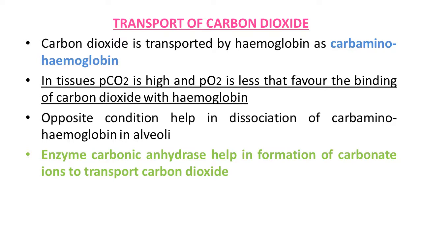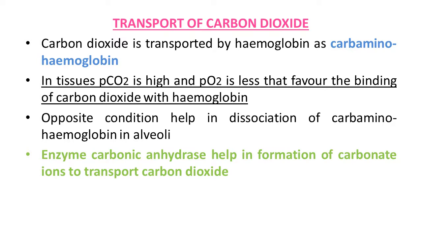At the tissue site, where the partial pressure of CO2 is high due to catabolism, CO2 diffuses into blood, that is RBC and plasma, and forms HCO3 minus and H plus. At the alveolar site, where PCO2 is low, the reaction proceeds in the opposite direction, leading to the formation of CO2 and H2O.